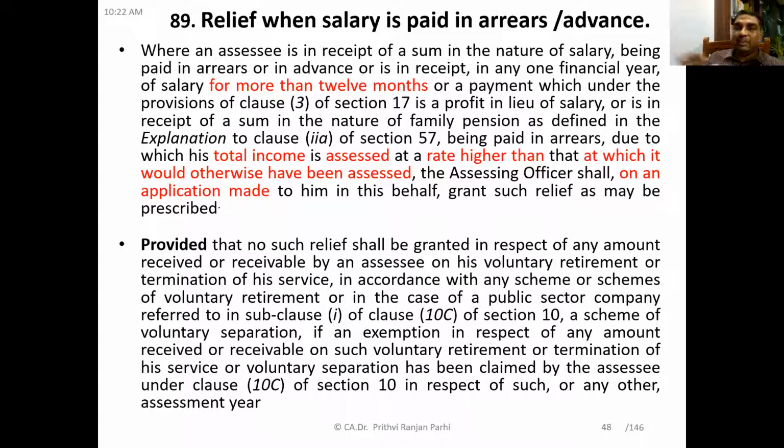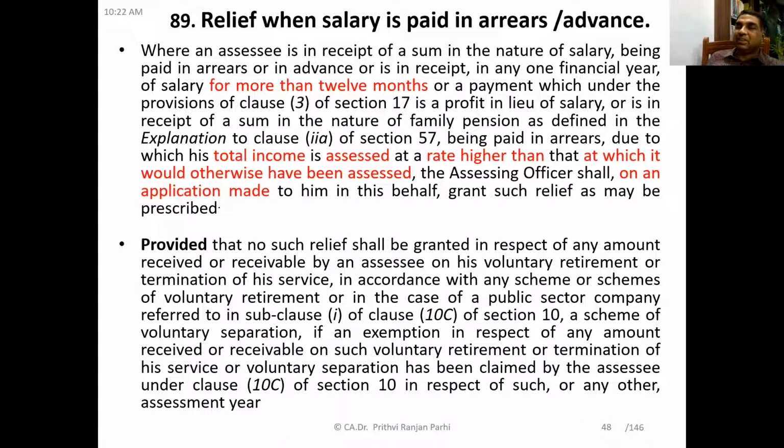But had the income been distributed over a period, he might have paid tax at 5% or 20%. So since he is receiving more than 12 months salary in a particular year, his total income may be assessed at a rate higher than the rate at which it would otherwise have been assessed. Understood the point?